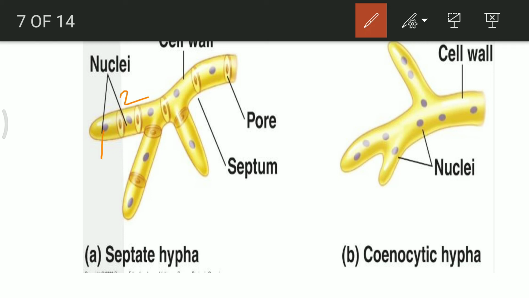Both the cells have blue colored nuclei, whereas the disc-shaped structure may be a micropore, or just a small pore, or a doliopore, which is separating two cells, and this disc is known as a septum. So you should remember it. When this septum is present, the fungus is known as a septate fungus, or the hypha is known as septate hypha, whereas when it is absent, it is known as coenocytic hypha or aseptate hypha.